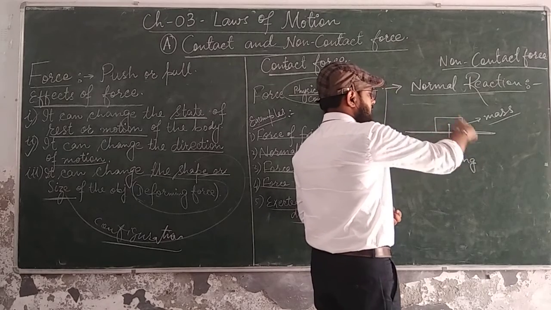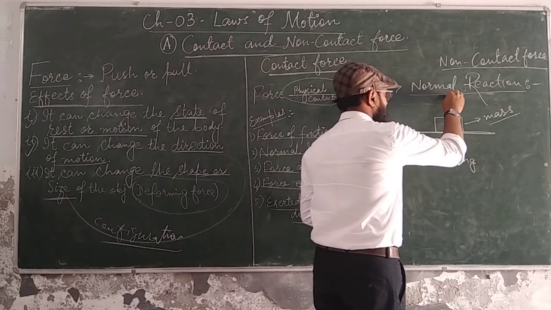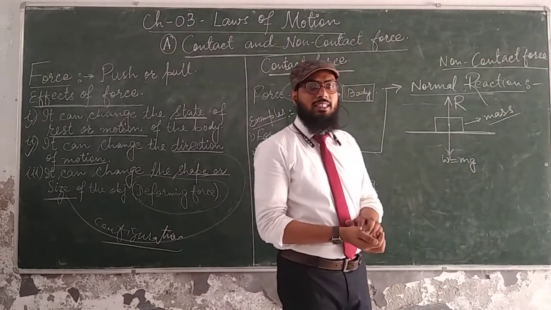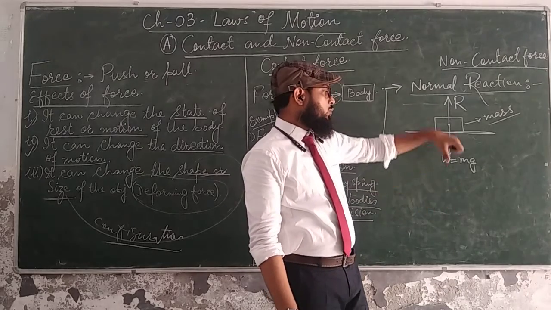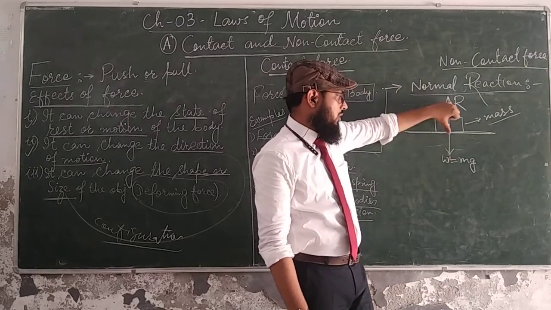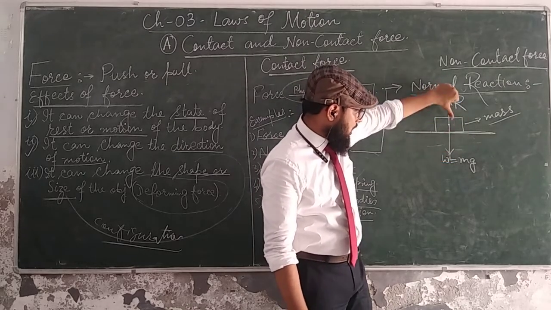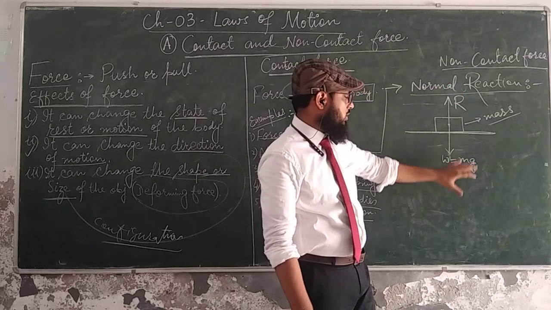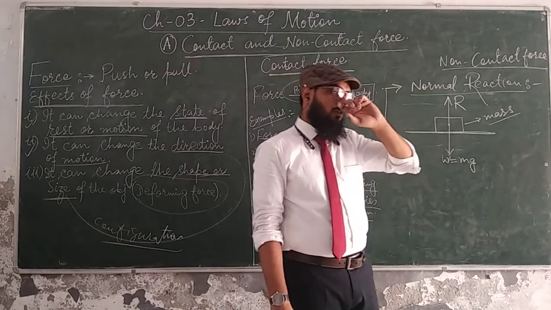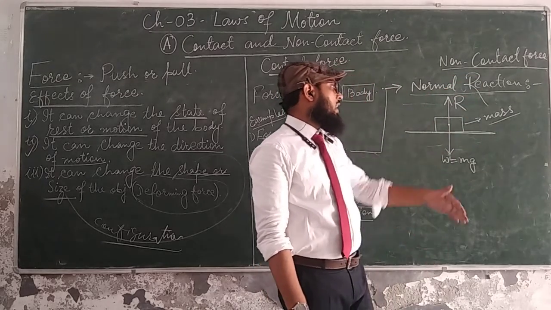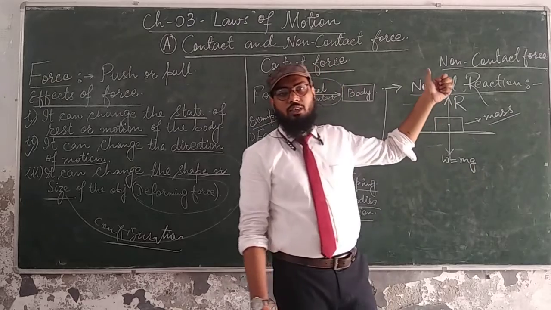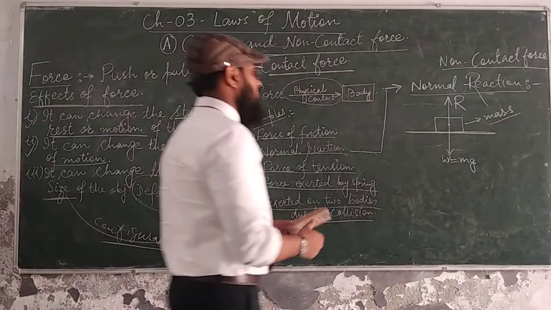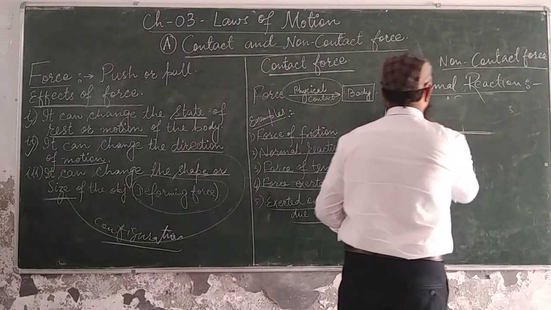To oppose this force, there is another force that comes into play in the upward direction, which is called normal reaction, denoted by R. Normal reaction is the force which comes into play due to the opposing force of the weight of a body. So this is the weight of the body, which is in the downward direction, and this is the normal reaction force, which is opposite to the direction of weight. The direction of weight always acts downward, and the direction of normal reaction is always upward. I hope these things are clear to you, right? So this is normal reaction force, due to the weight of a body.